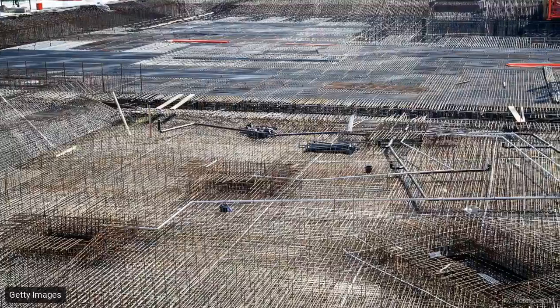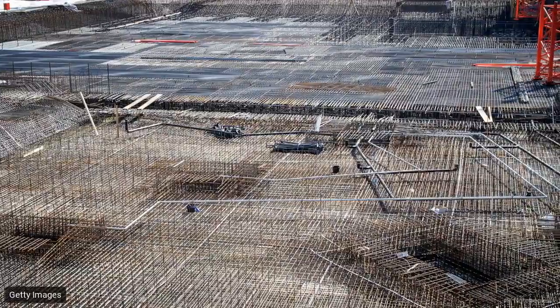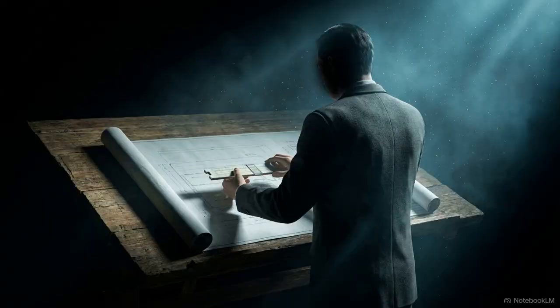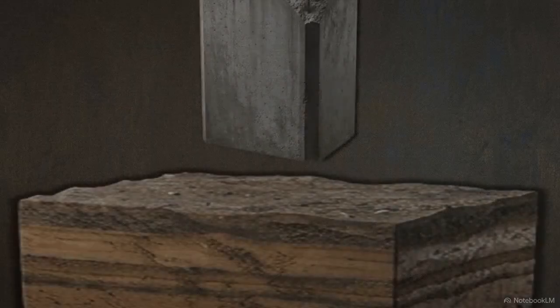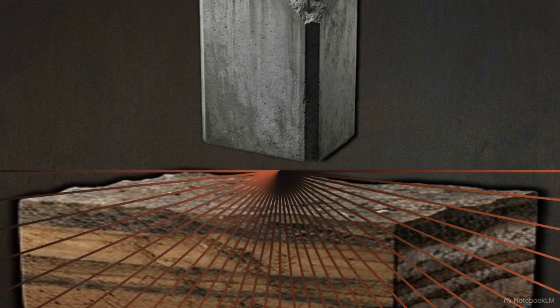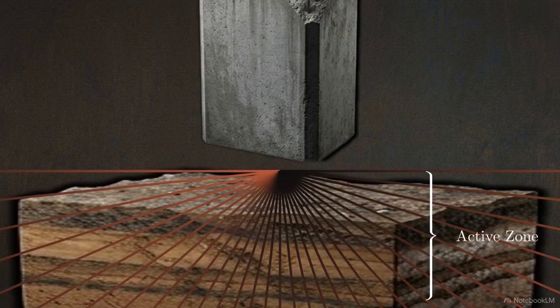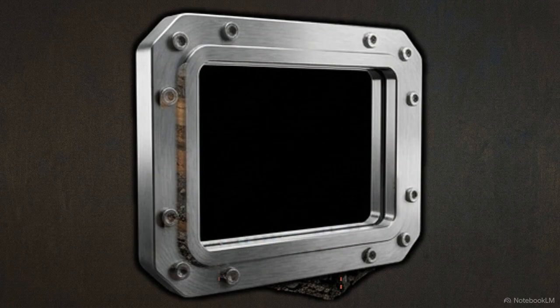We face a similar mathematical disconnect in civil engineering, specifically when calculating the physics of massive concrete building foundations. For decades, engineers have relied on the standard elastic theory to calculate exactly how the ground will settle under the immense weight of these concrete slabs. The flaw in this elastic theory is that it assumes the structural pressure dissipates infinitely downward in all 3 dimensions. Because of this assumption, engineers consistently overestimate the depth of the active pressure zone, resulting in highly inaccurate settling measurements in the field. To engineer the heavy megastructures of the future, we have to discard idealized models and find the actual physical mechanics that govern how matter behaves under pressure.